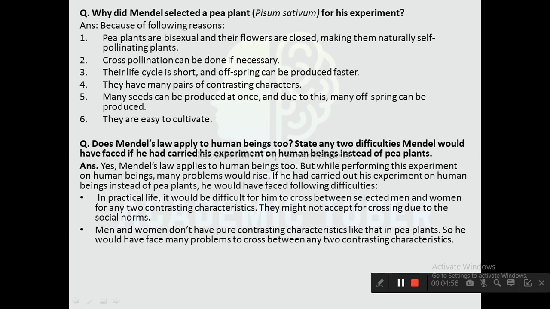First one, in practical life, it would be difficult for him to cross between selected men and women for any two contrasting characters. They might not accept crossing due to the social norms. Men and women don't have pure contrasting characters like that in pea plants, so he would have faced many problems to cross between any two contrasting characteristics.